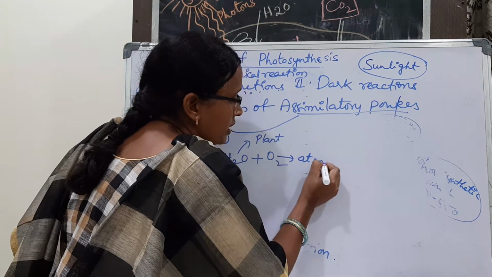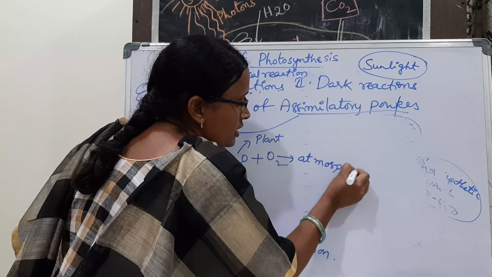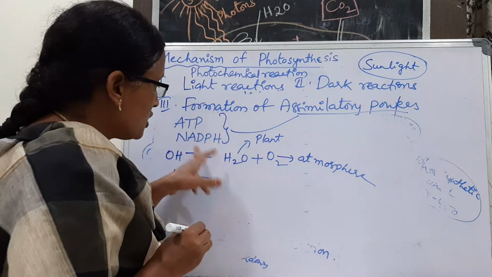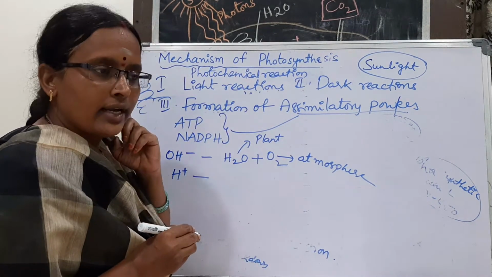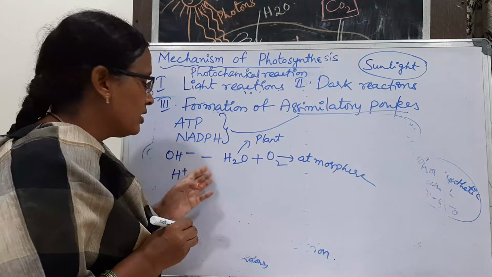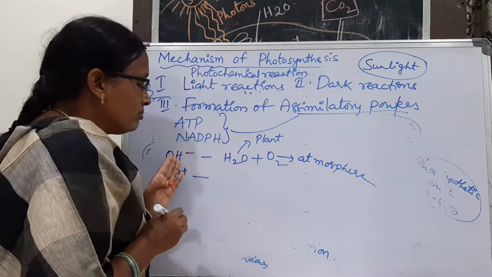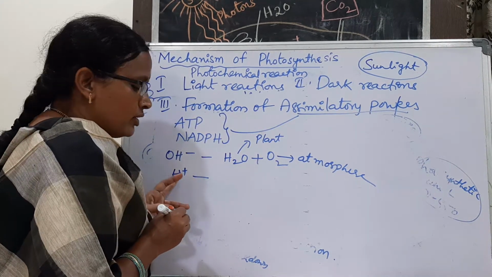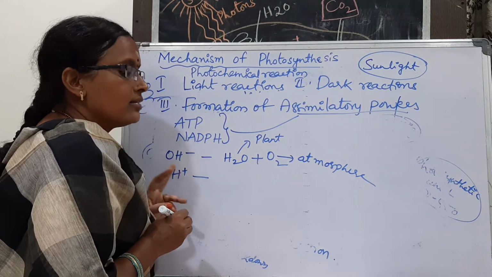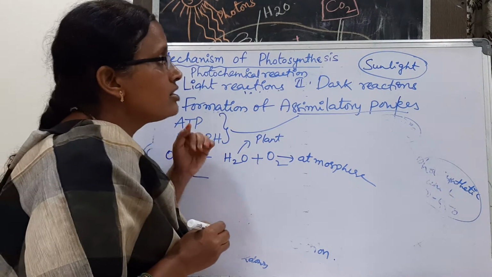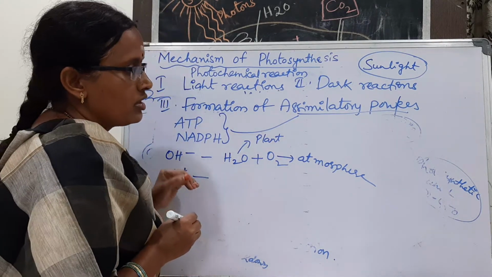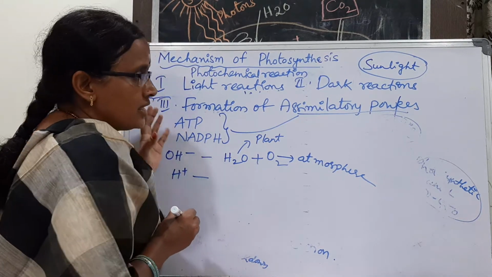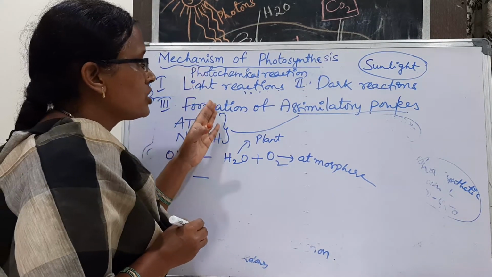Oxygen is released outside through the stomata. This process is taking place in the thylakoid. Oxygen is produced from the water molecule only, and the H plus ions enter into the dark reactions, the further reactions. Okay, these are the three steps in the light reactions.